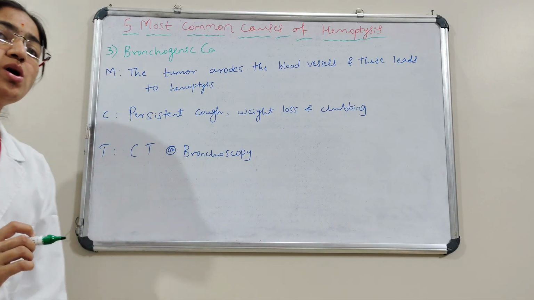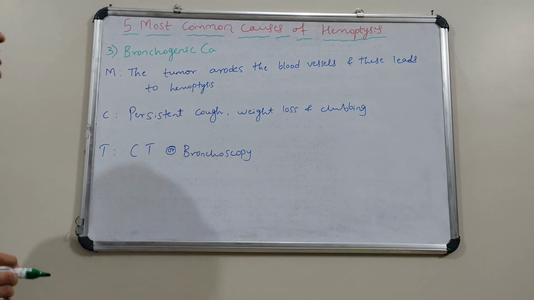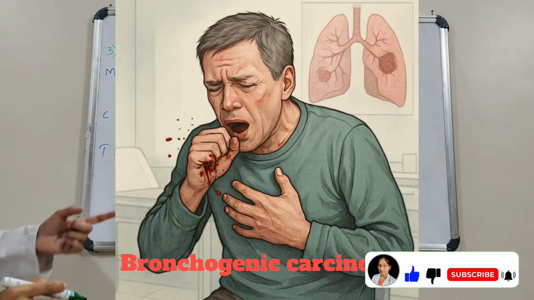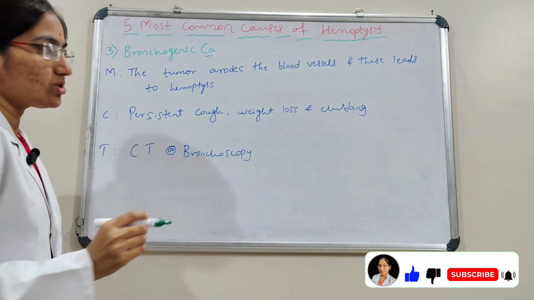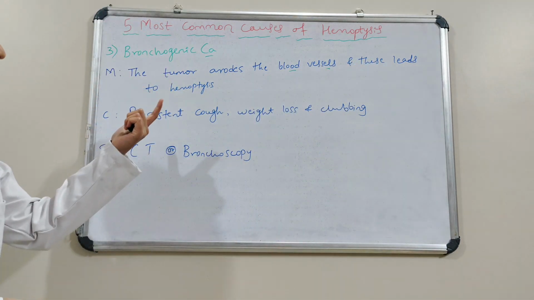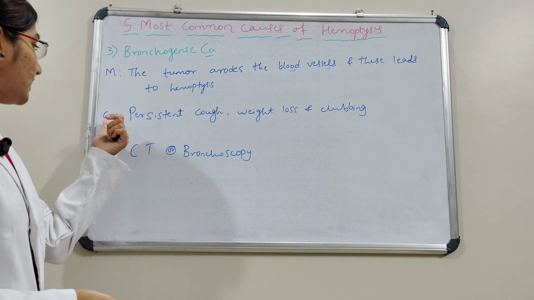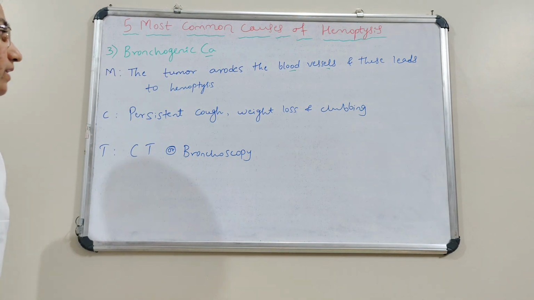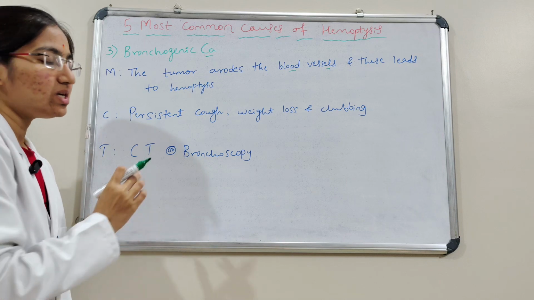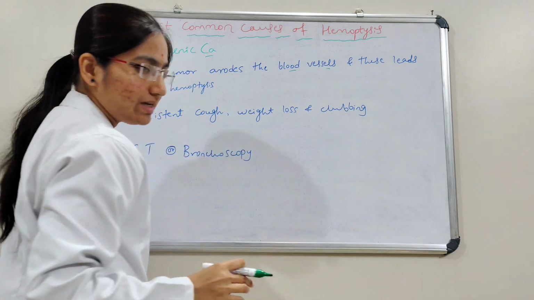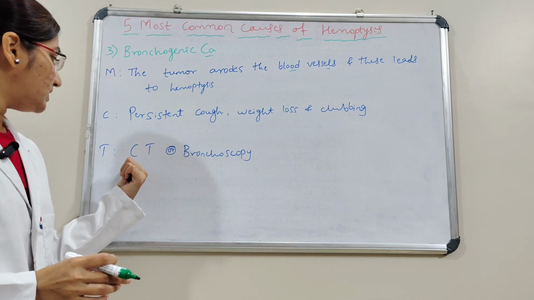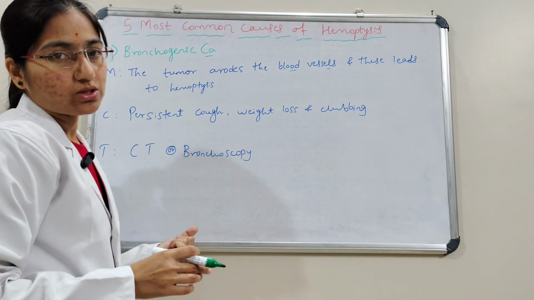Next we will see the third cause, that is bronchogenic carcinoma. We will see the mechanism here. The tumor erodes the blood vessels, and this leads to hemoptysis. And then the clues for diagnosis. Here we can see persistent cough, weight loss, and then clubbing. And then here the tips, that is CT scan or bronchoscopy.